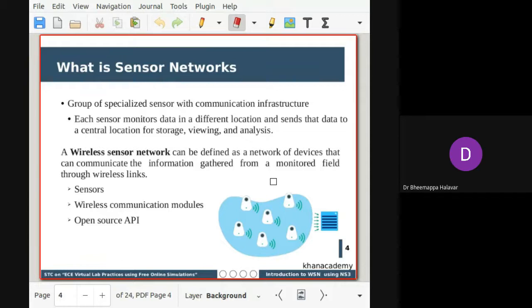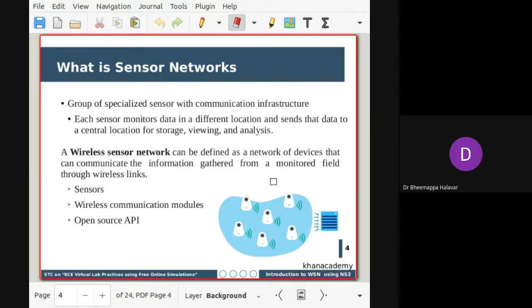Generally, these sensor networks are used for specialized applications. For example, if you want to monitor a battlefield, or, in current smart cities, if you want to monitor pollution, how do you monitor it? We have to deploy sensors over the area. Those sensors will collect the data. After sensing the data, it has to be transmitted to the base station for further analysis. So for that purpose, we should have a communication infrastructure to communicate the information from the wireless sensor to the required base station. So how do you communicate?